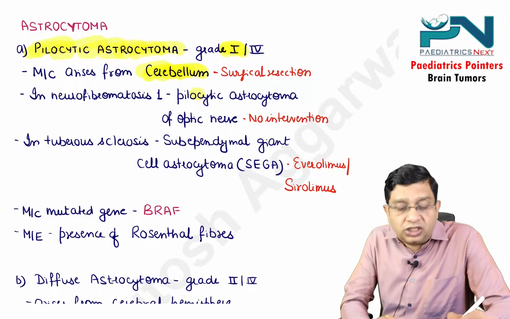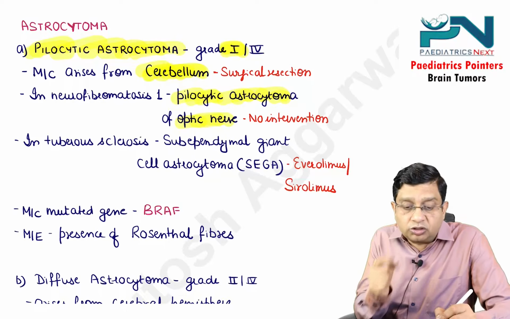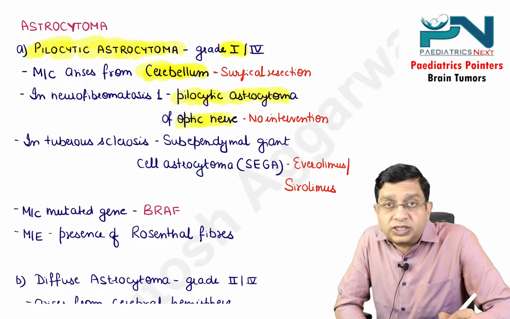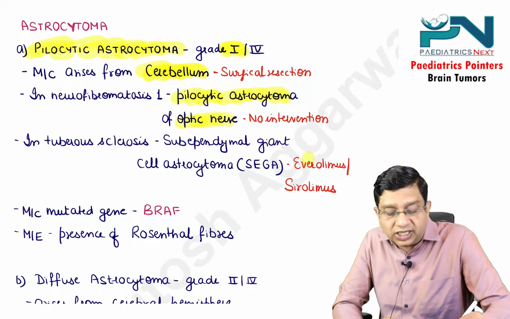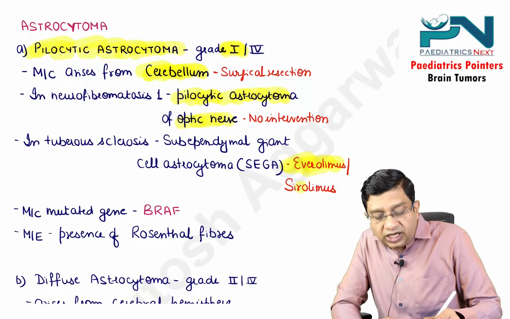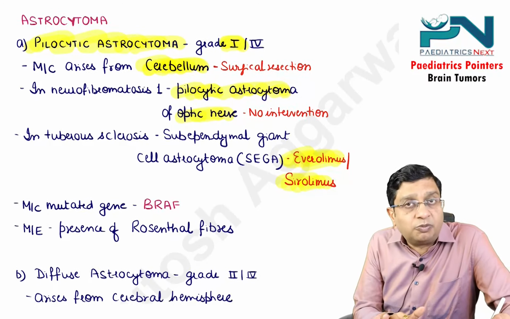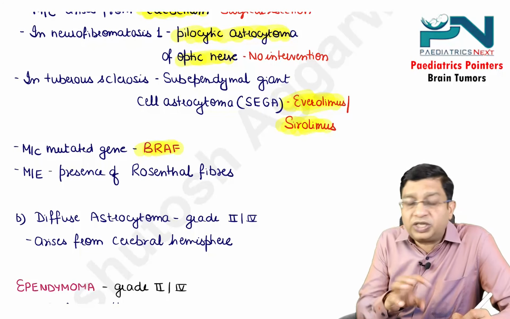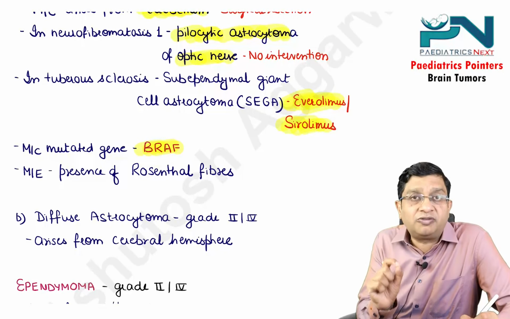This is also seen in neurofibromatosis 1, where we say pilocytic astrocytoma of the optic nerve, which is also called optic nerve glioma, no intervention to be done. In tuberous sclerosis, it is also seen as subependymal giant cell astrocytoma, SEGA, where you can give the drugs everolimus and sirolimus. This is regarding pilocytic. The most commonly mutated gene is the BRAF gene. On microscopic examination, you get particular fibers which we call Rosenthal fibers.